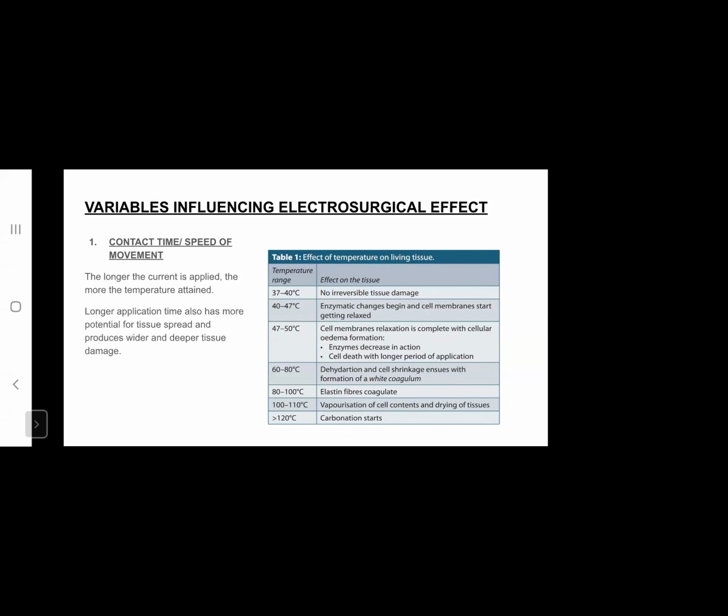At 60 to 80 degrees, dehydration starts, cell shrinkage is seen, and a white coagulum is formed. Between 80 to 100 degrees, the elastin fibers of the tissue also coagulate. And at 100 to 110 degrees, there's vaporization of the cell contents by drying of the tissues. Beyond 120 degrees, there is carbonization, that is blackening or charring of the tissue.